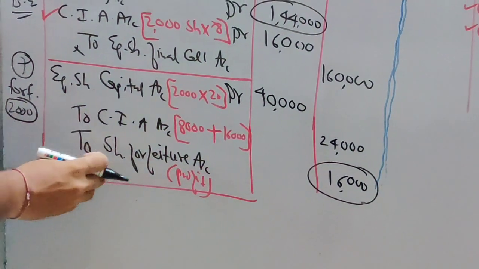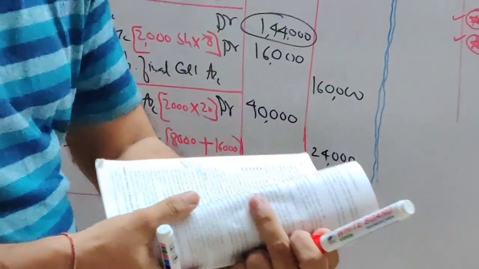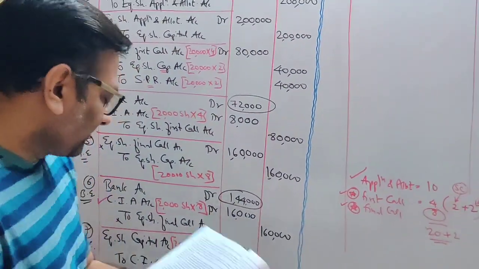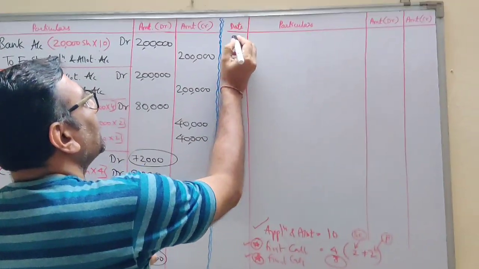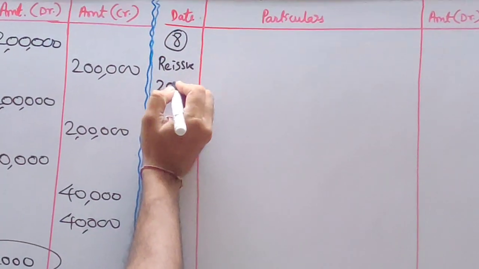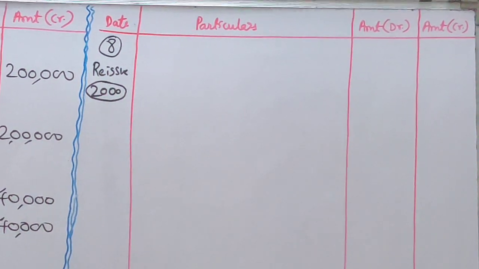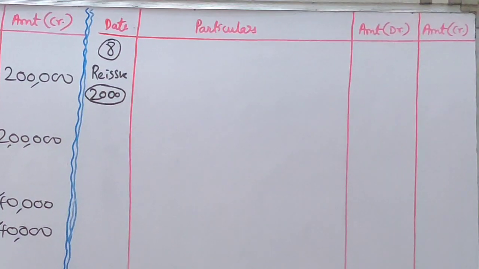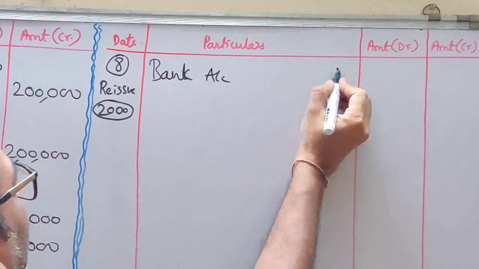Now what does the question say? Out of this 2,000 shares, we have reissued. How many have we reissued? Let's check the question. All of these shares, we are reissuing all 2,000 shares together. So tell me the reissue entry. How many shares are we reissuing? We are reissuing 2,000 shares. All shares are reissued. What is your reissue entry? Whenever company reissues shares, company receives money. So bank account debit. Debit what comes in?